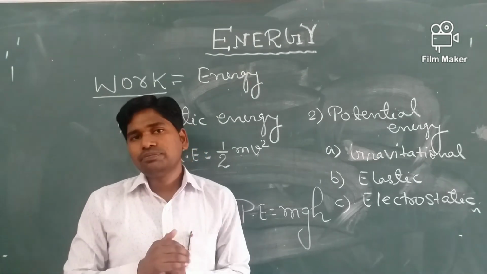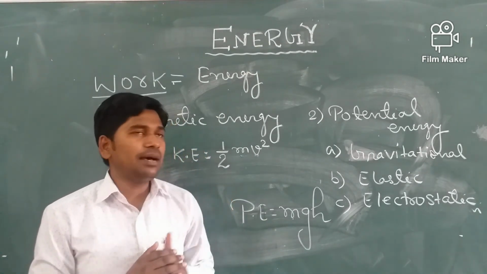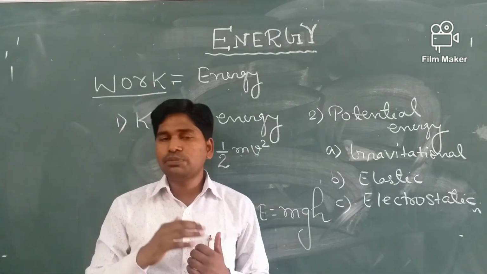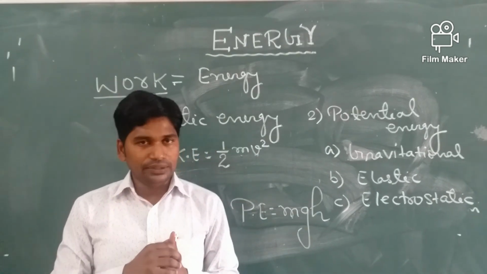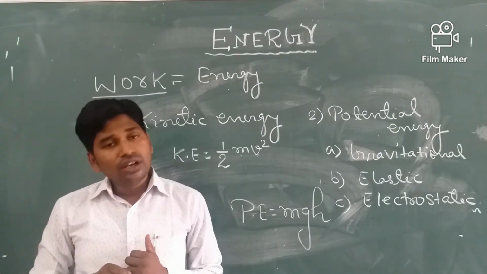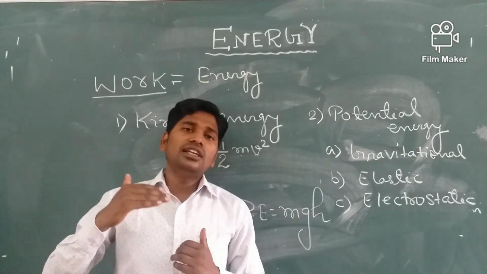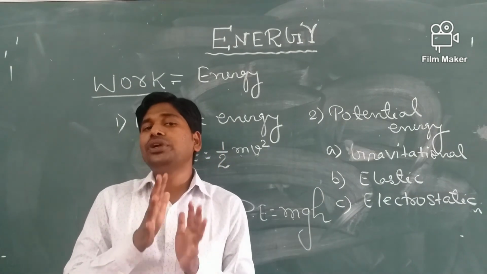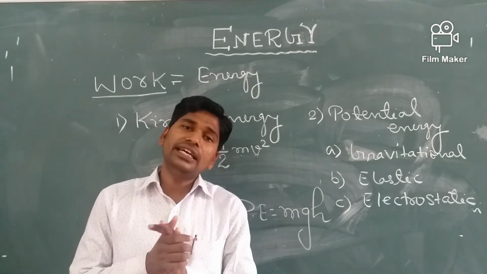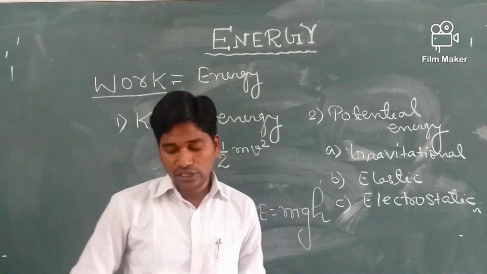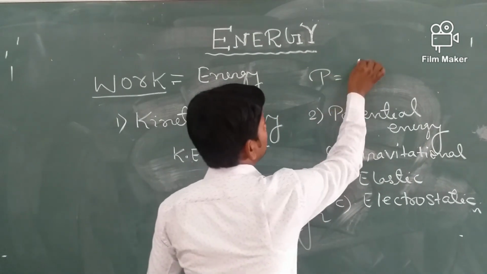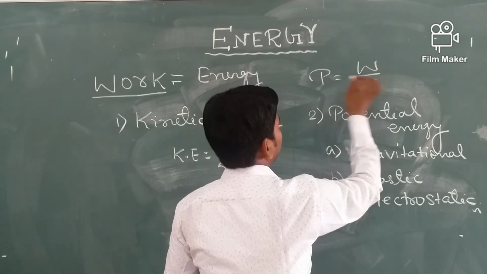The last term I am going to explain in this chapter is the difference between power and energy. So let us first learn what is power. Power is the rate of doing work. So we can write power P is equal to W by T.